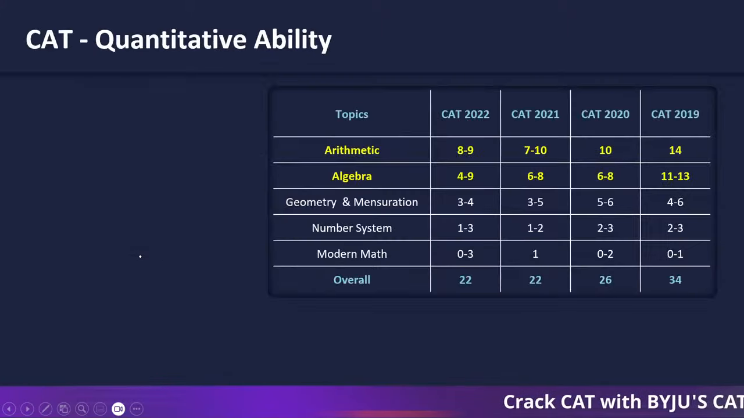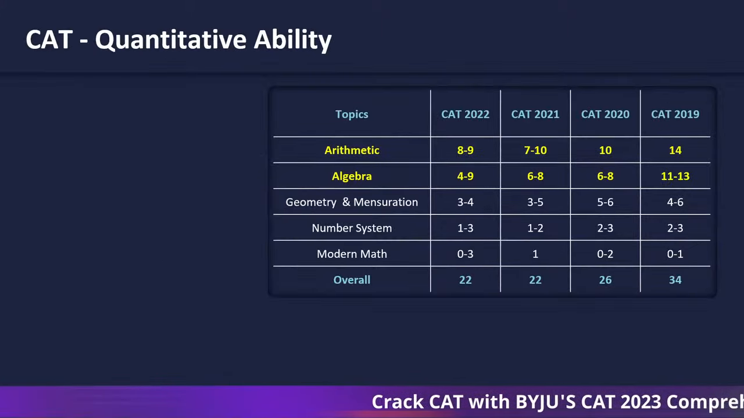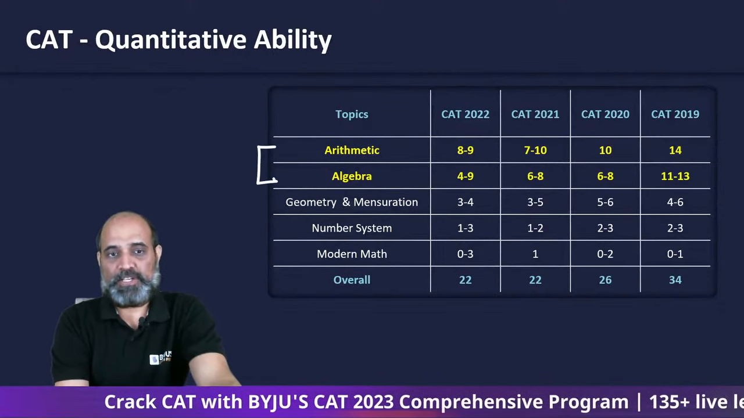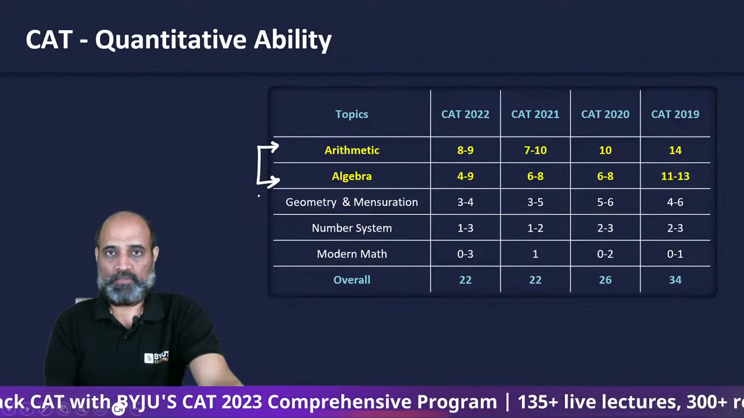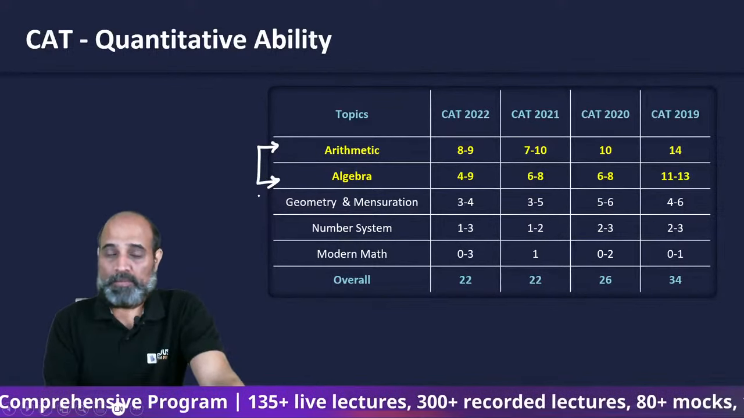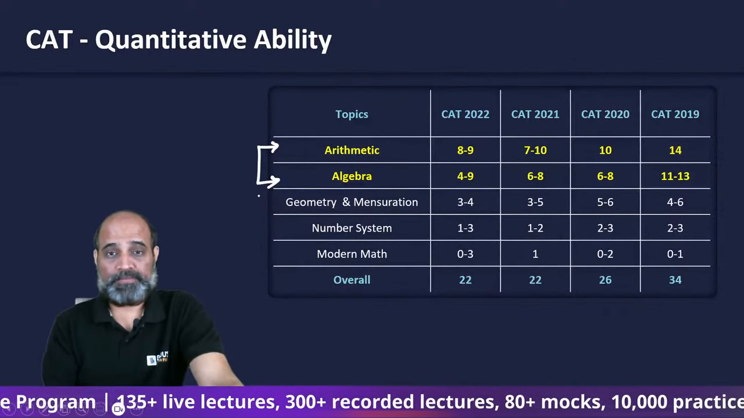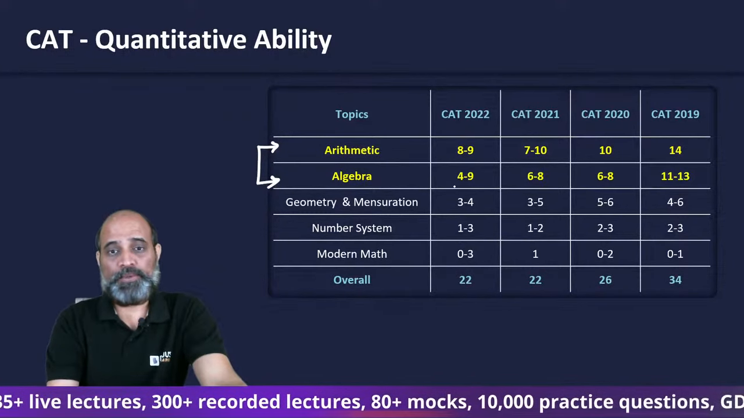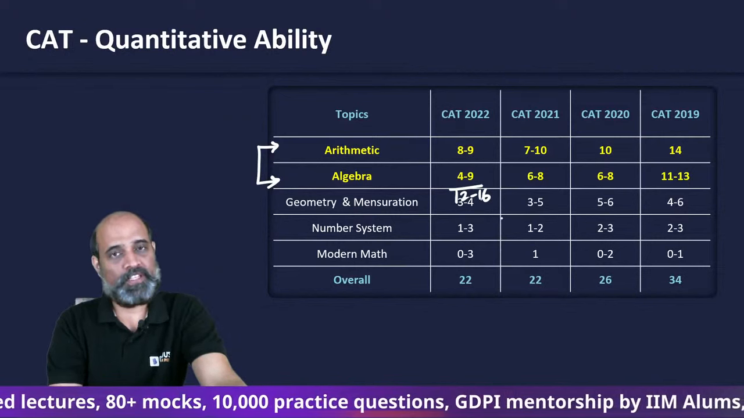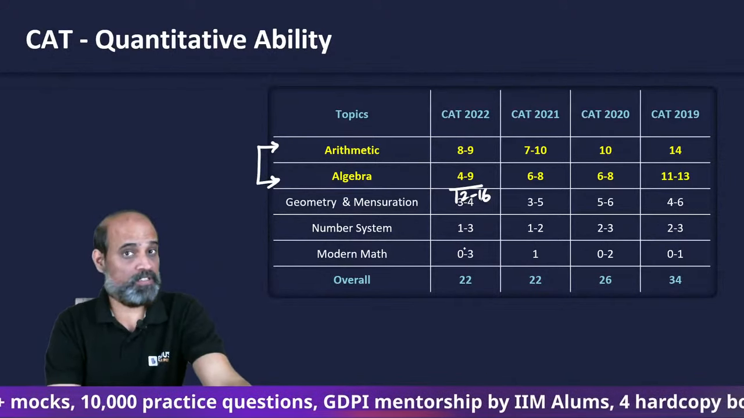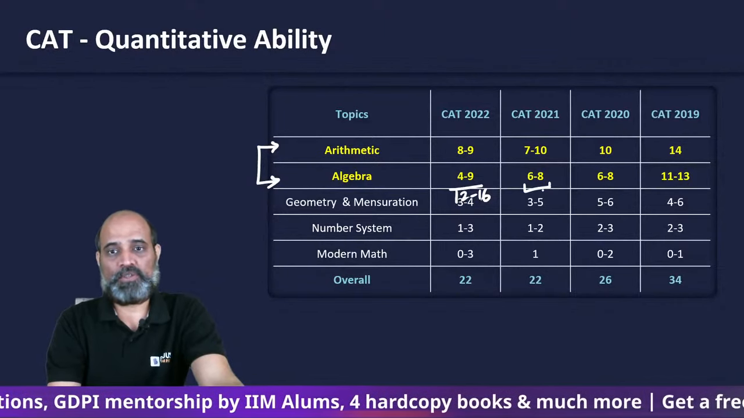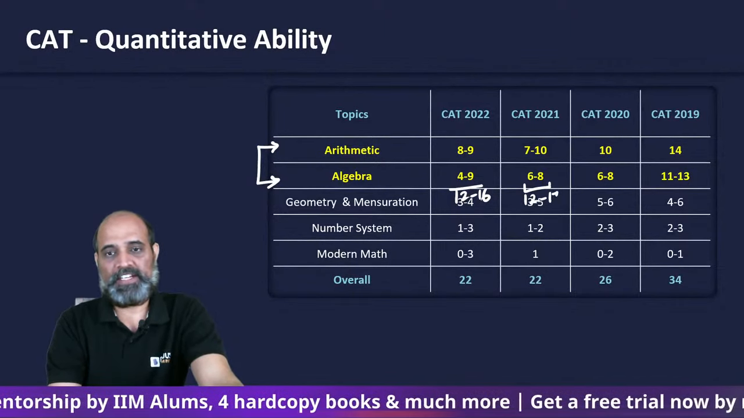So in the QA part, in arithmetic and algebra, these two quite vast topics, the maximum number of questions come from these two. In CAT 2022, an overall of 12 to 16 questions were there from just these two topics, which is more than half of 22. In CAT 2021 also there were 12 to 17 questions actually.